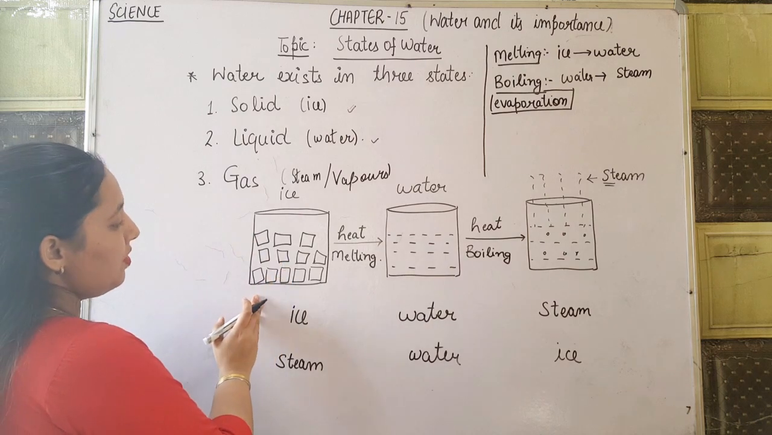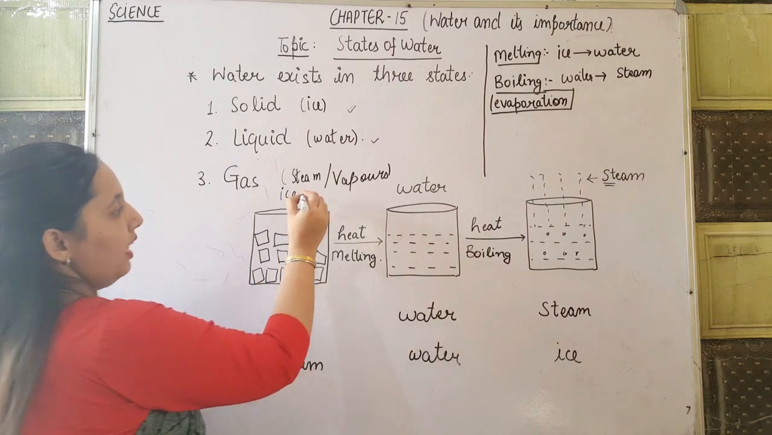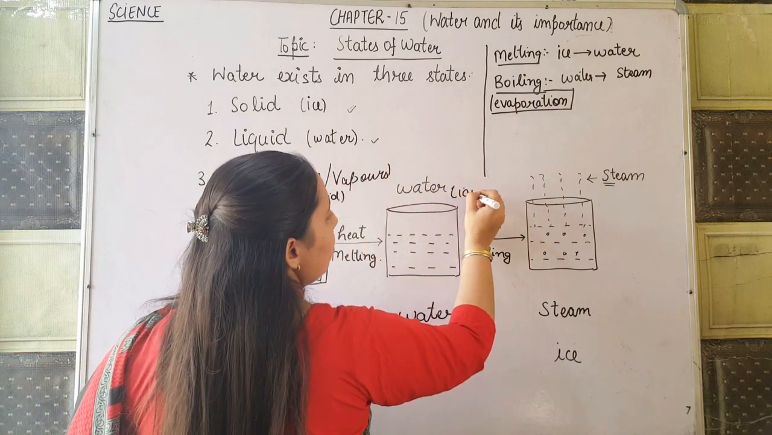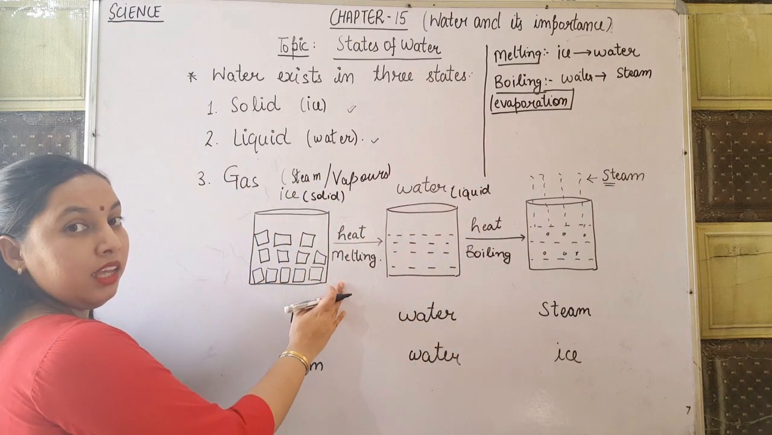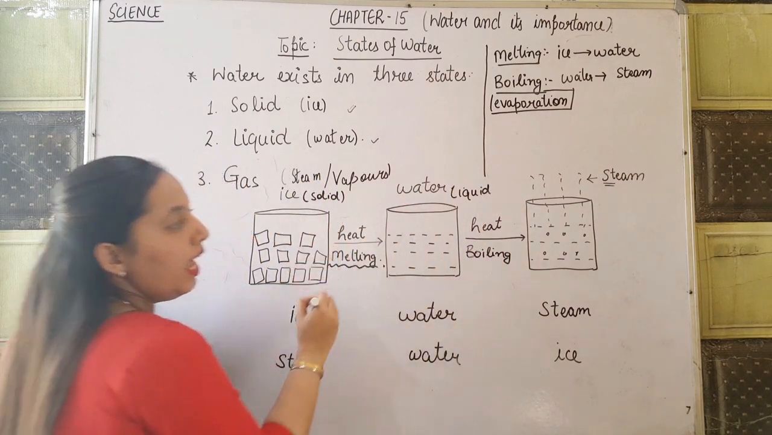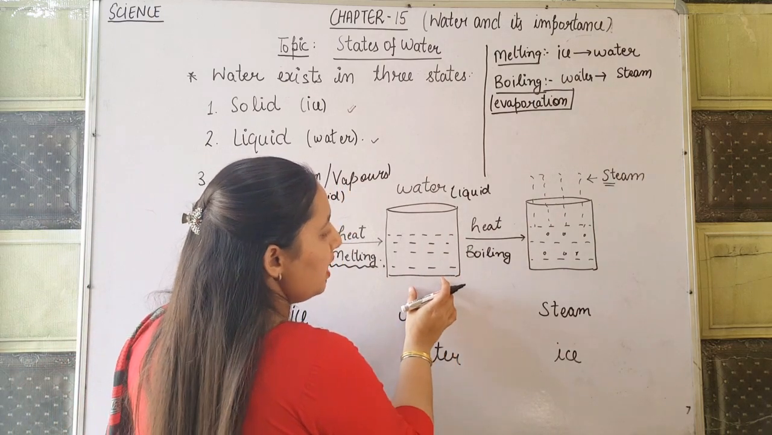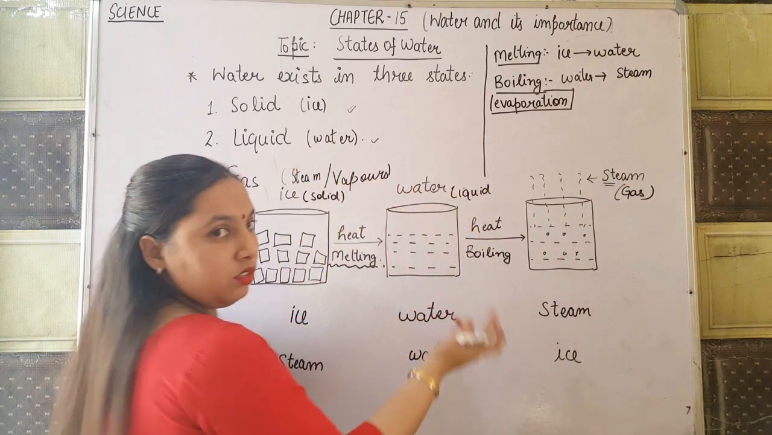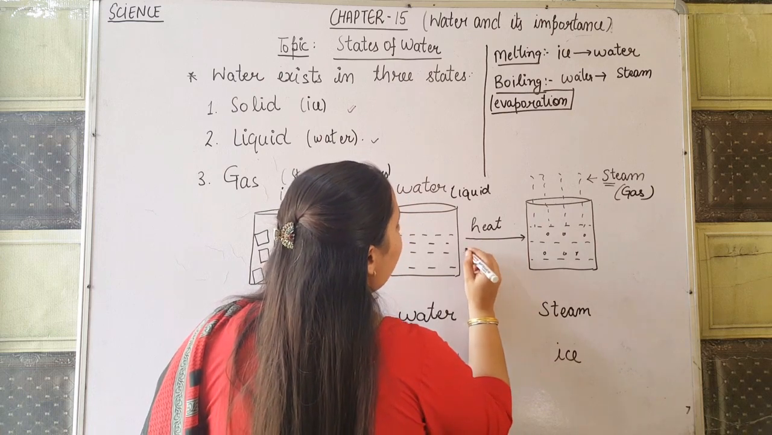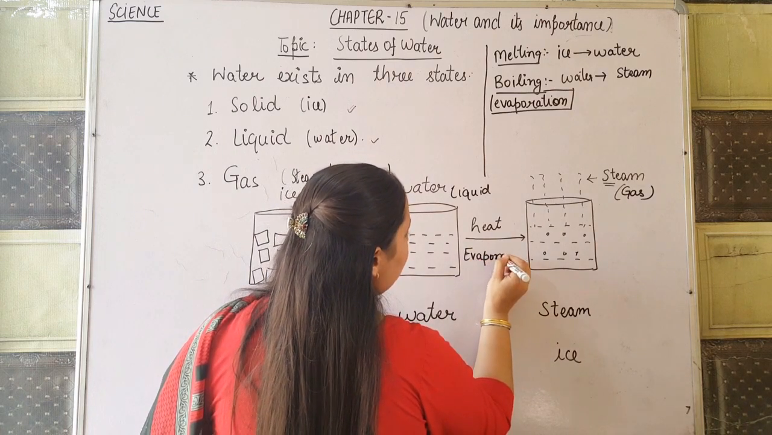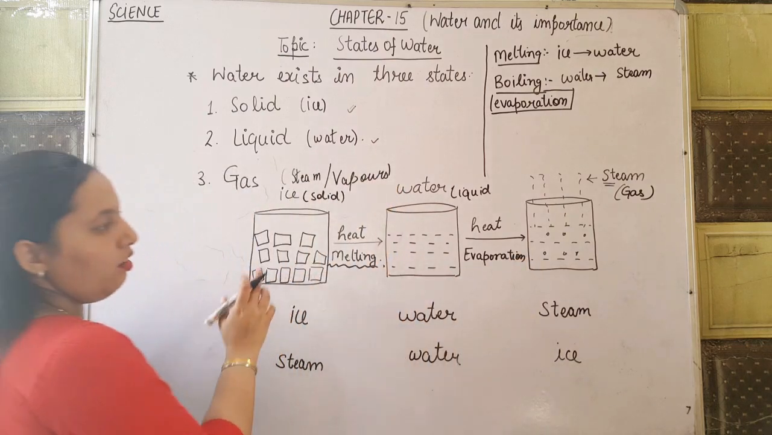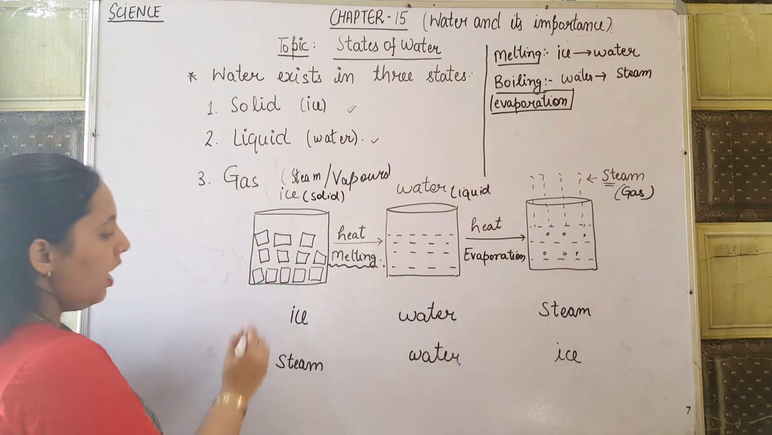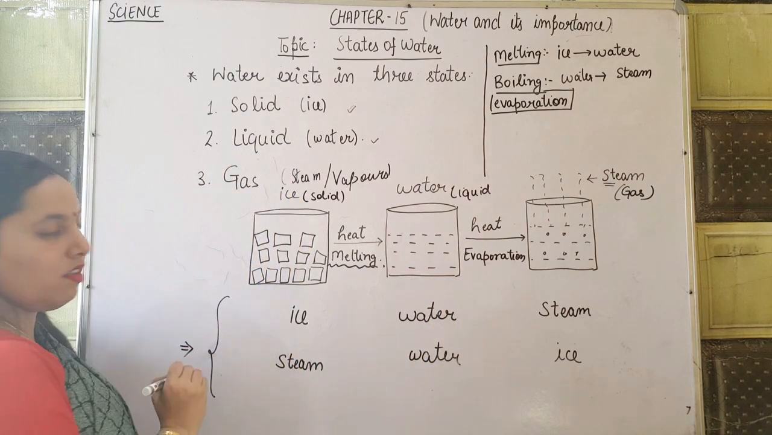Fine. So you have seen that one state of matter, ice, solid, changes into water, the liquid state, by the process of melting. And similarly, water, the liquid state, changes into the gaseous state by the process of boiling, or you can say by the process of evaporation. One state of water is changed into another state of water. Here is the table I am going to start. This is very important.